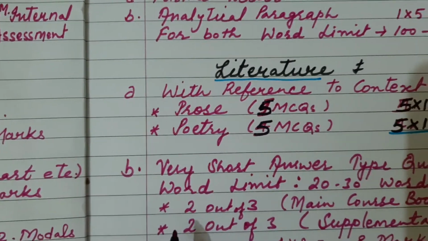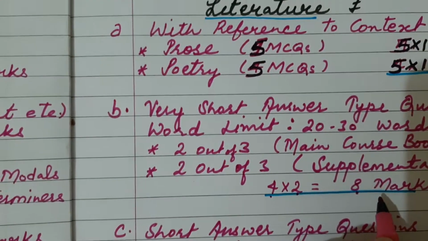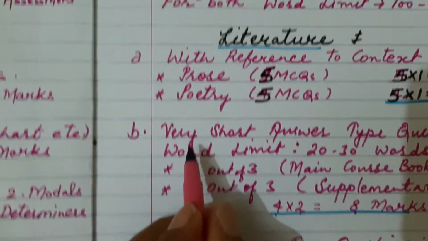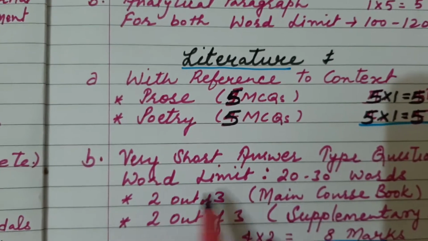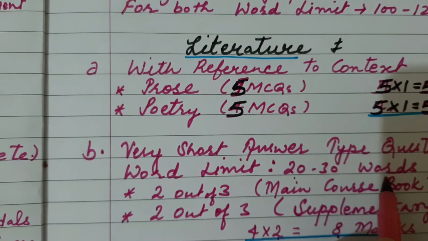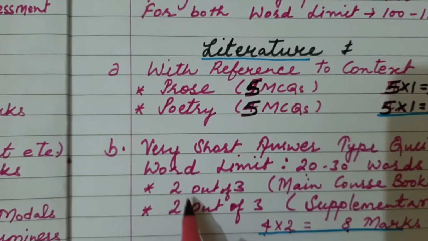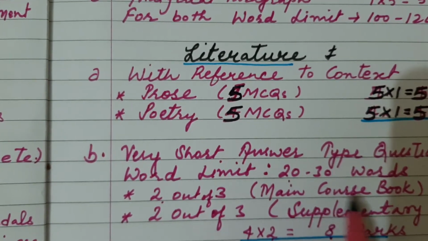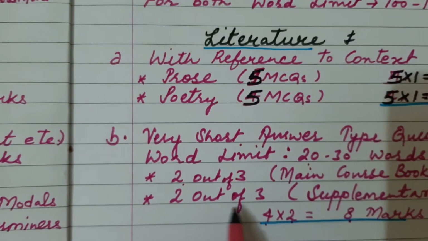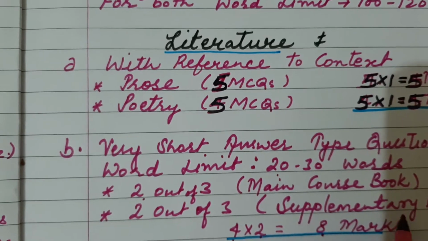After that, the second question will carry 8 marks. How it will have to be done? It will have very short answer type questions. The word limit will be 20 to 30. Here you will have 4 questions. 2 out of 3 you will have to do for the main course book and 2 out of 3 from the supplementary reader.